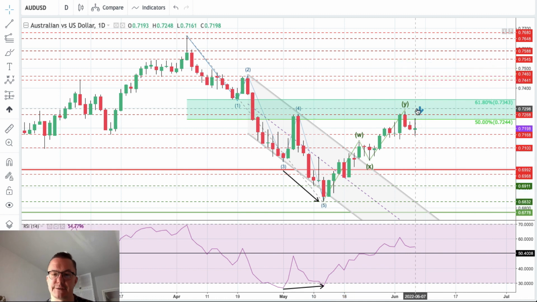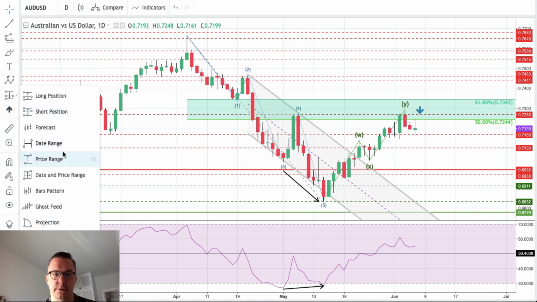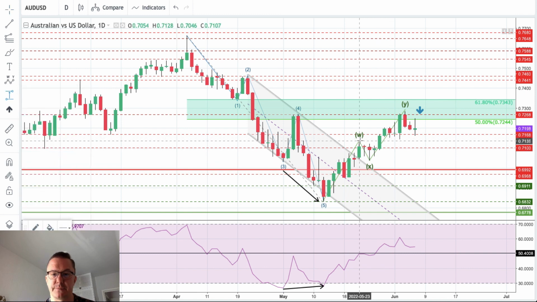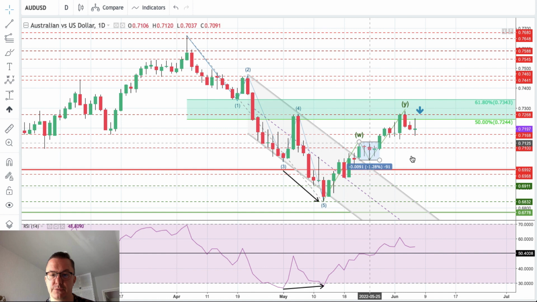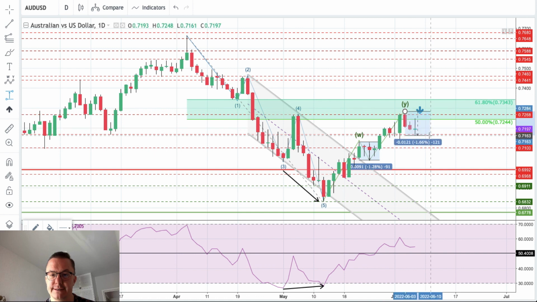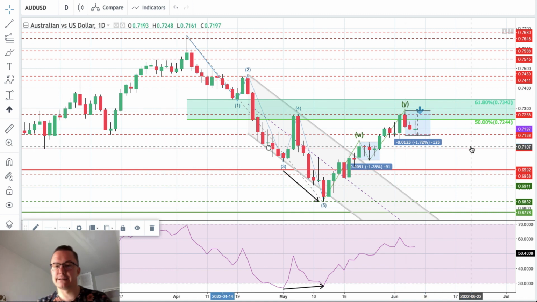However, please notice the fact that this correction still can be more skewed to the upside, because we can still evolve into the double XZ triple zigzag correction. So the last correction was 1.29. This is the wave X in our chart. This is apparently 166. It's a little bit bigger to the downside than the wave Y.